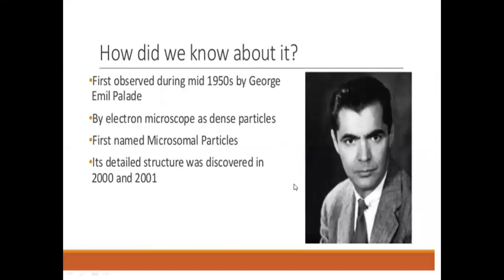How did we know about it? Ribosomes were first observed in the mid-1950s by George Emil Palade using an electron microscope as a dense particle, first named the microsomal particle. Their detailed structure was discovered in 2000 and 2001.